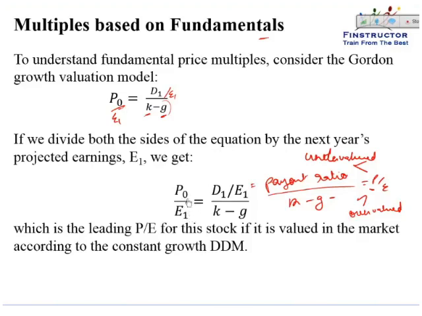So this calculation that we've done is referred to as the leading P by E, because we're dividing it by the next year's earning or the forward earnings.